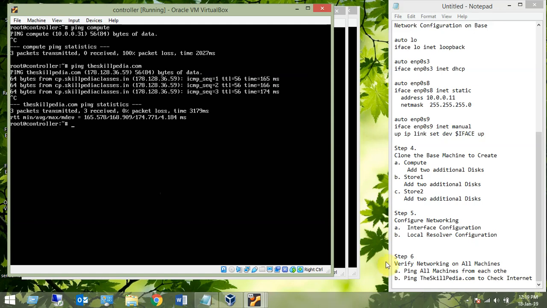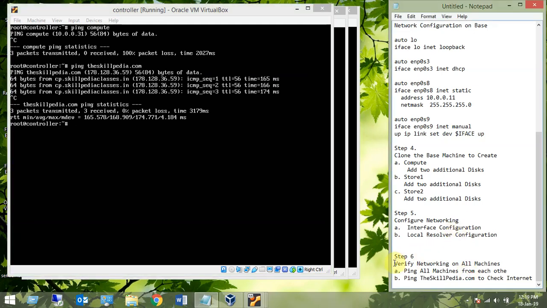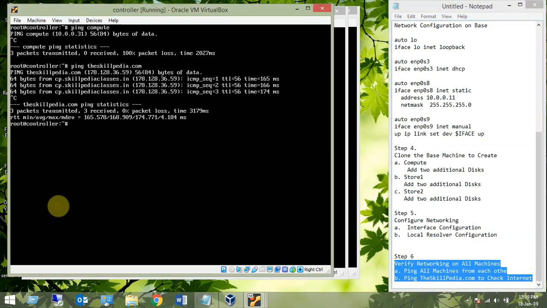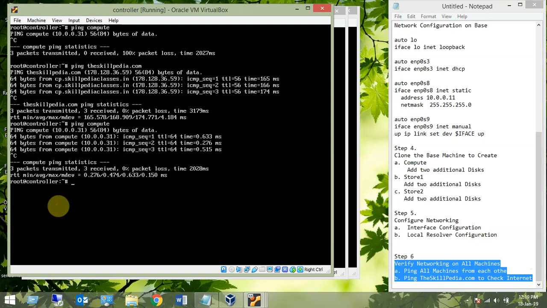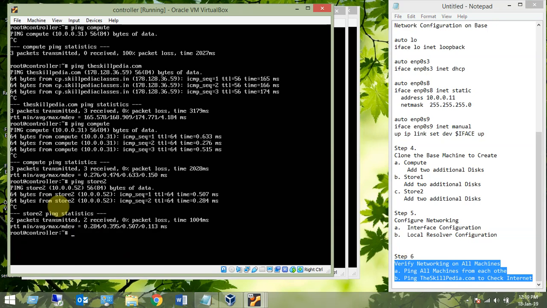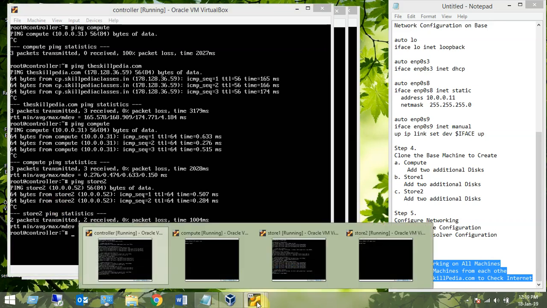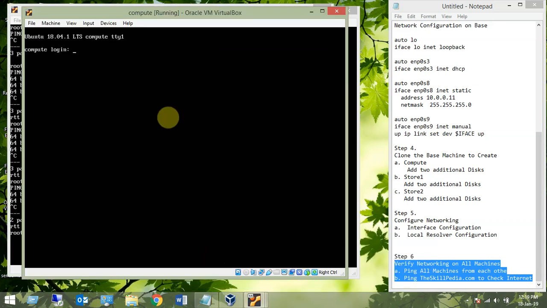We are on verifying step number 6. We are able to verify that yes, we are able to ping the internet as well as local machines. By now, I'm sure compute might have come. Yes, compute has come, and we are able to ping compute also. What about store 1, store 2? Yes, store 2. So from controller, we are able to ping all the machines, including the nodes and including the internet. Let's try the same thing from compute.